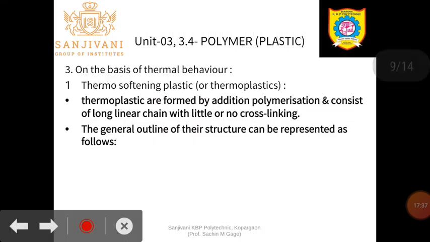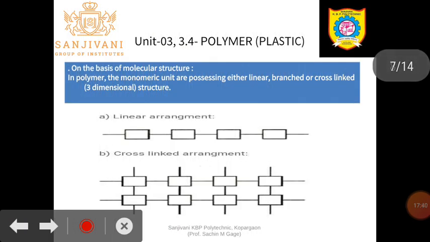So this one here, cross-linking structure. Due to the cross-linking structure in a polymer, we are not able to heat them and convert them into soft materials. If we heat that material, it is directly converted into a hard material. It means the setting of that plastic takes place and it sets like hard concrete.